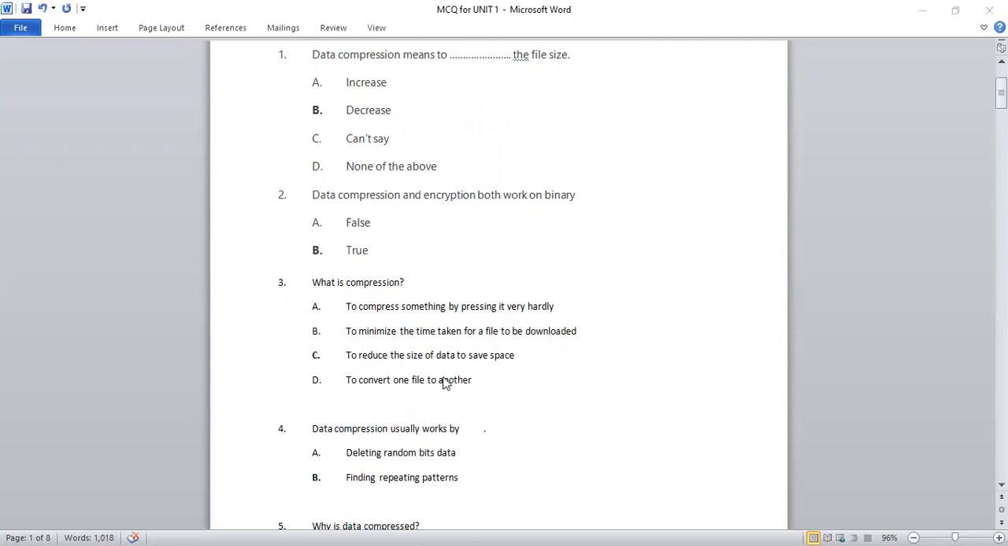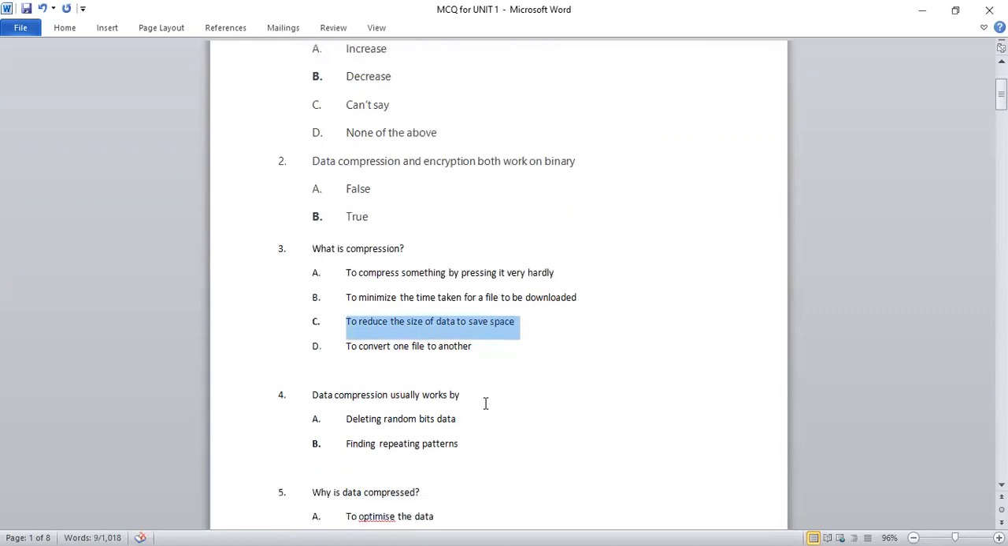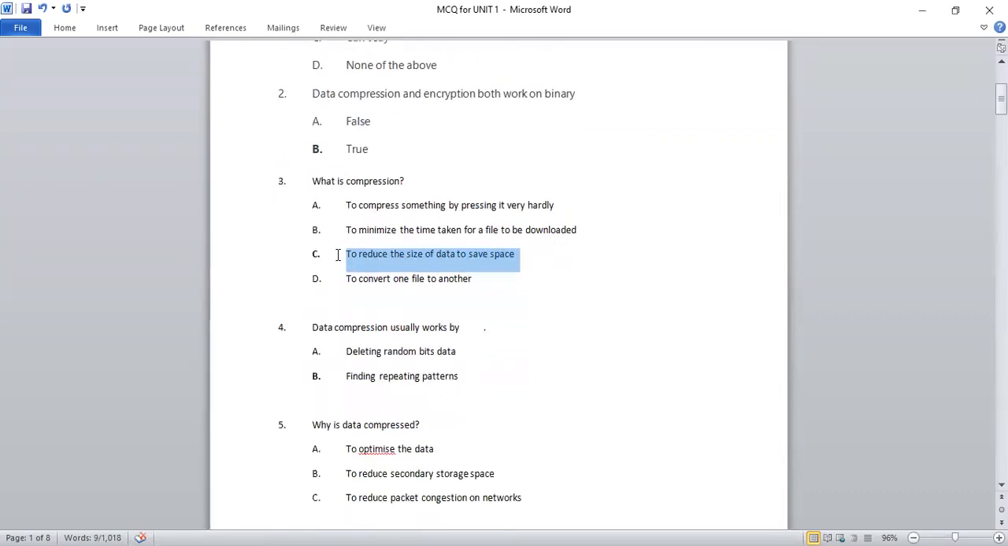So D is also not the one, but you can be confused between B and C, because B is the advantage of compressing the data. This is why we are compressing the data, to minimize the time taken for a file to be downloaded. But when we say what is the process of compression, or what is compression, the right answer will be to reduce the size of data to save space, right? So C option will be the right answer.